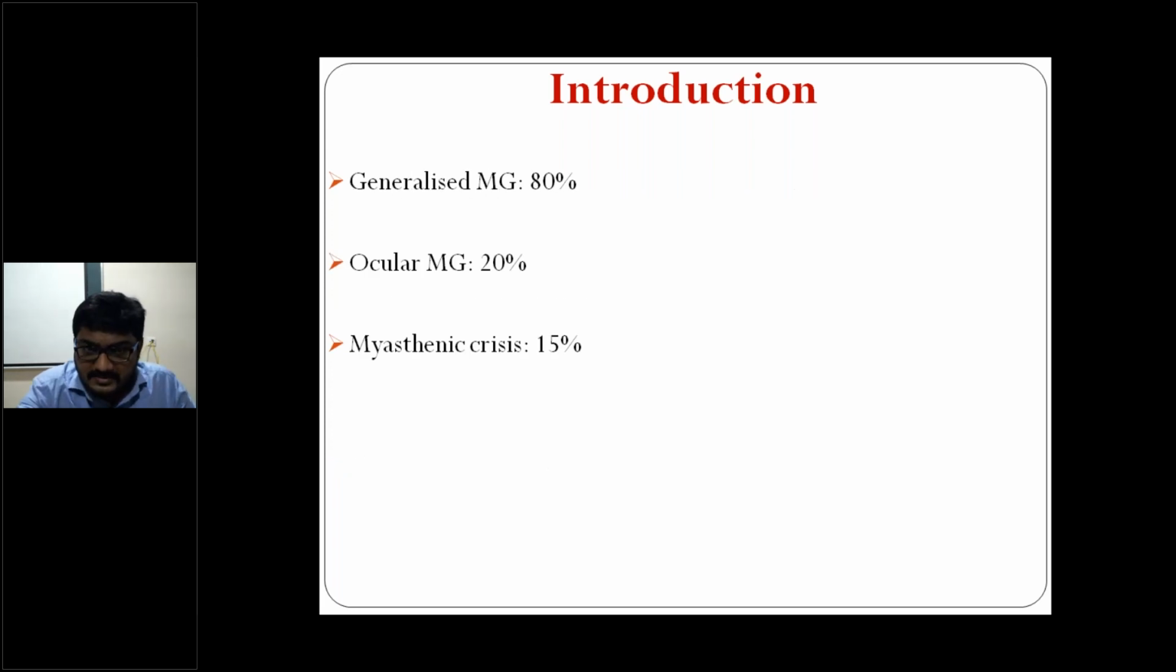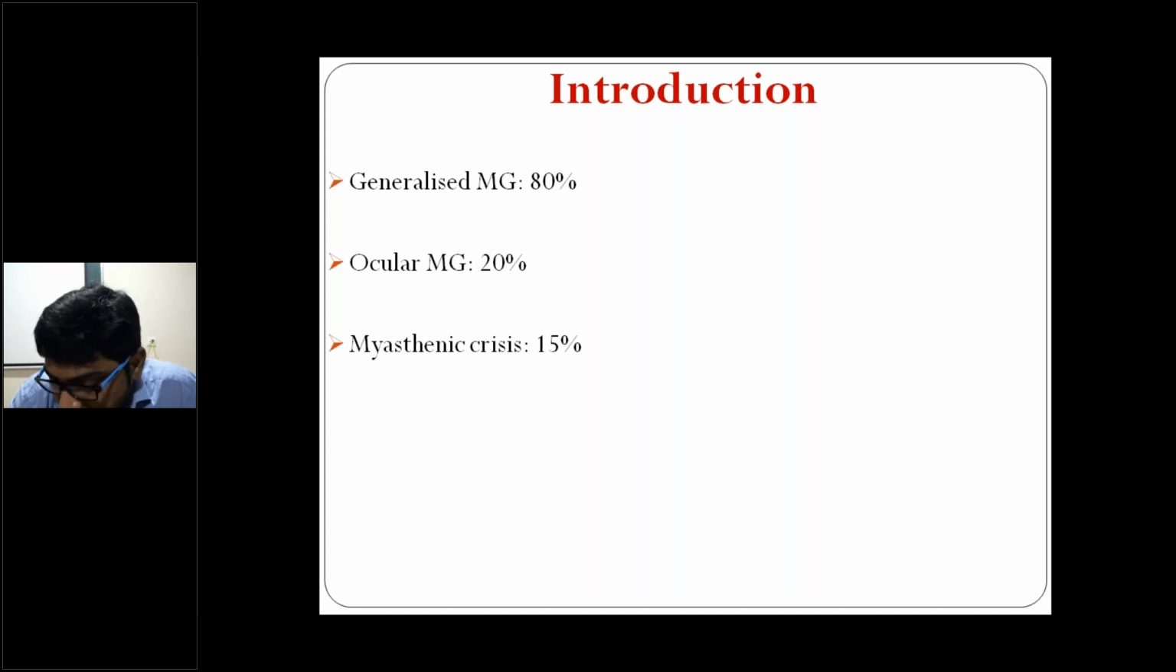So generalized myasthenia gravis is about 80%, ocular myasthenia gravis is 20%, myasthenic crisis is about 15%. The most common type of myasthenia gravis is generalized myasthenia gravis, right? That means there is muscle weakness as well as ptosis. In ocular myasthenia gravis mostly we will see only ptosis, right? There will be no weakness. Myasthenic crisis 15%, the patient is on treatment, right? Patients landing in crisis is about 15% only, right?